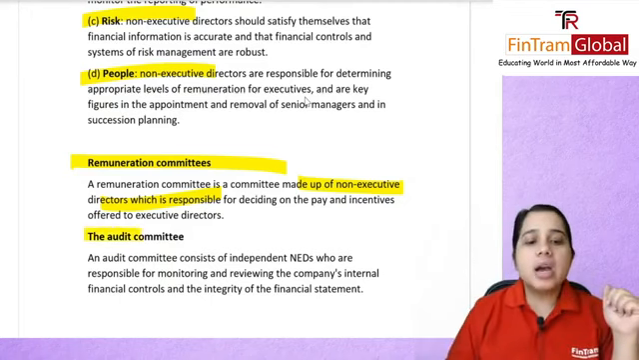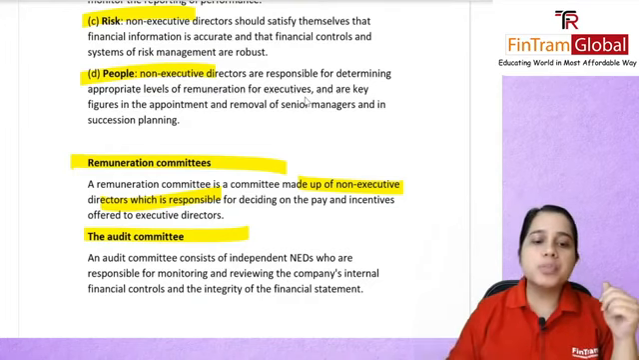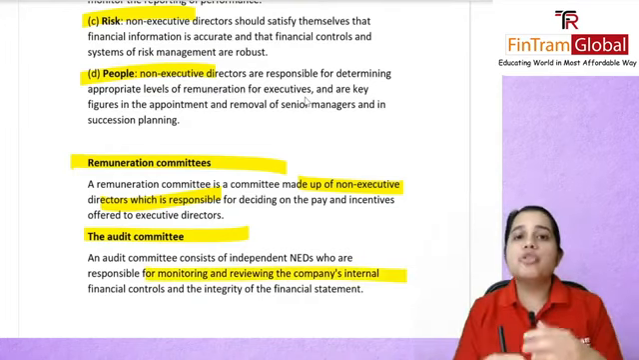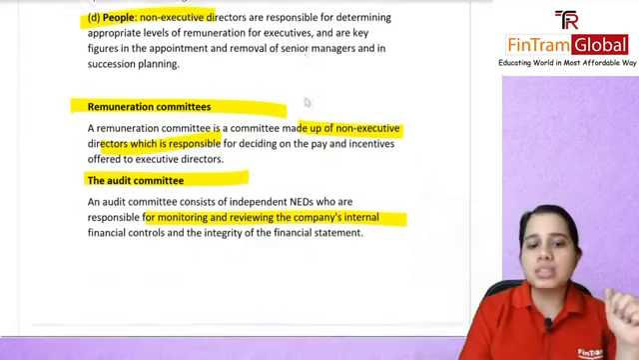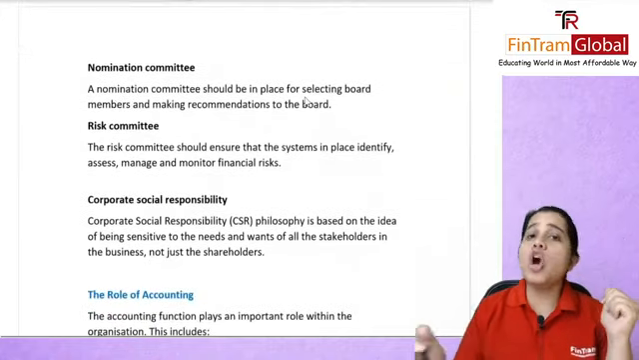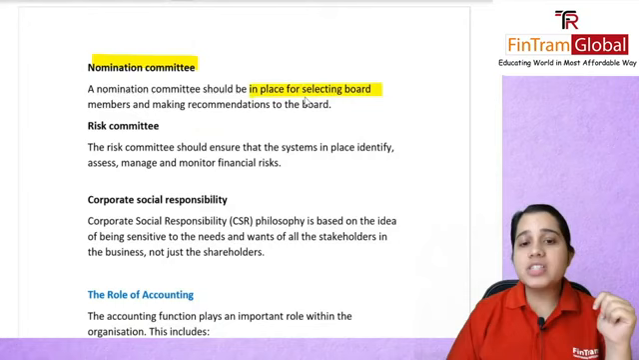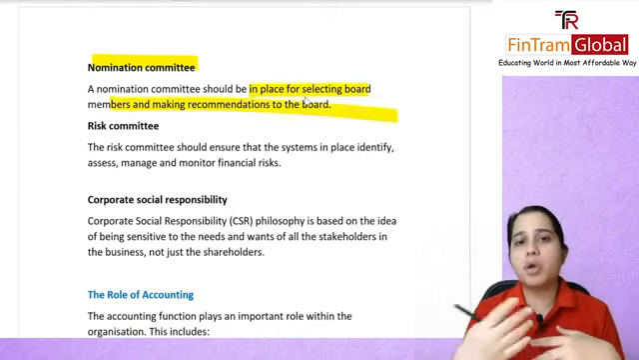Then you have your audit committee. They consist of, again, your independent non-executive directors who will be responsible for monitoring and reviewing the company's internal controls, and how well they are working. So your internal audit will probably be reporting to this committee. Then you have your nomination committee. A nomination committee should be in place for selecting board members, and they will be recommending to the board, all right, let's appoint this person.